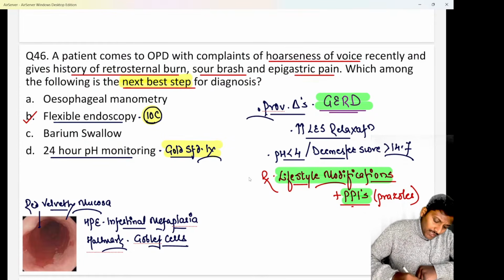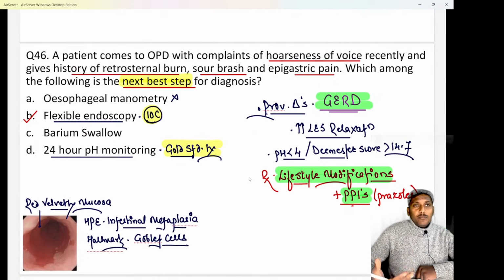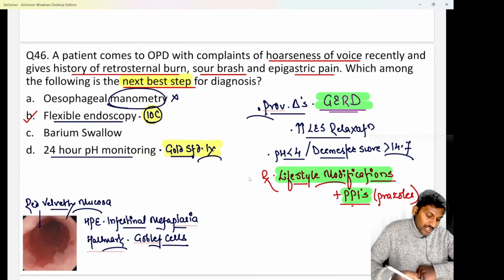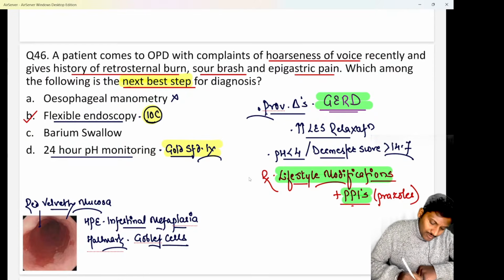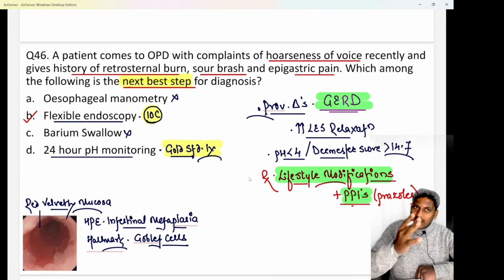Do remember, esophageal manometry is the investigation of choice for motility disorders, problems like achalasia cardia, diffuse esophageal spasm, nutcracker esophagus. In those conditions, manometry is used to measure the pressure. Whereas barium swallow is the first line investigation to be done in dysphagia. Whenever a patient has dysphagia, then the first investigation to be done is barium swallow. Here they did not even say dysphagia. So why to do a barium swallow, right?